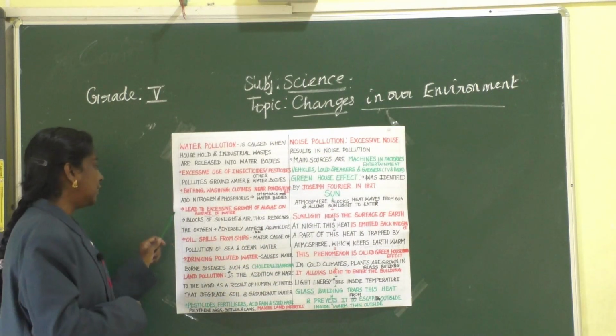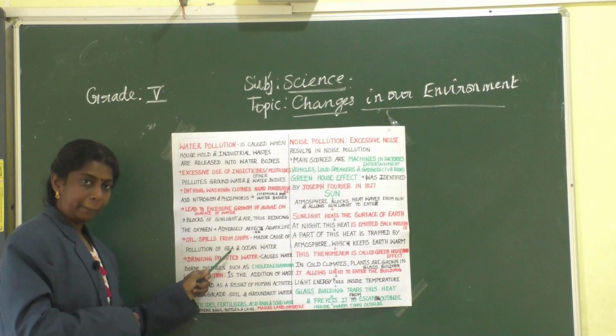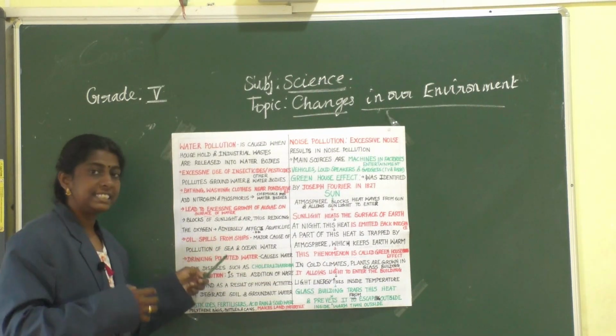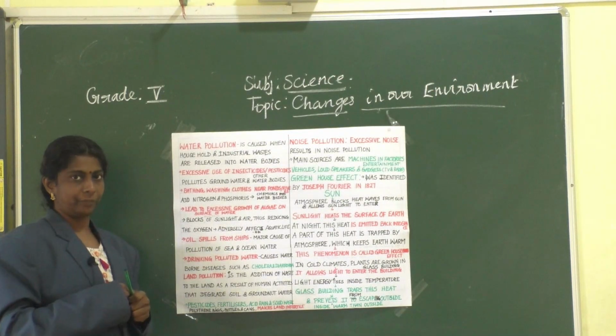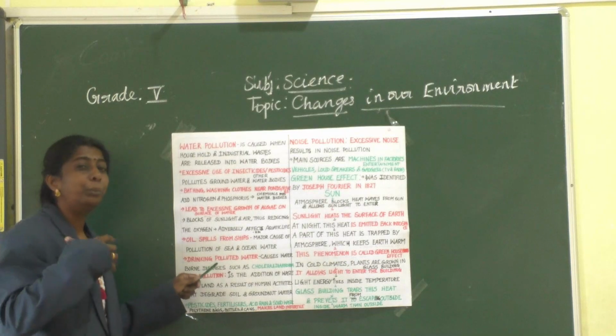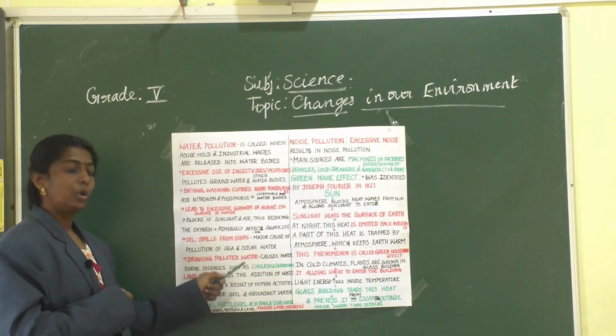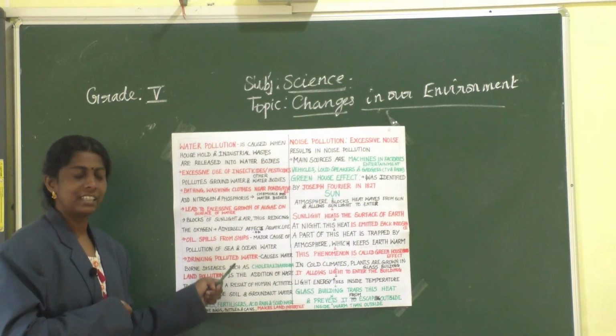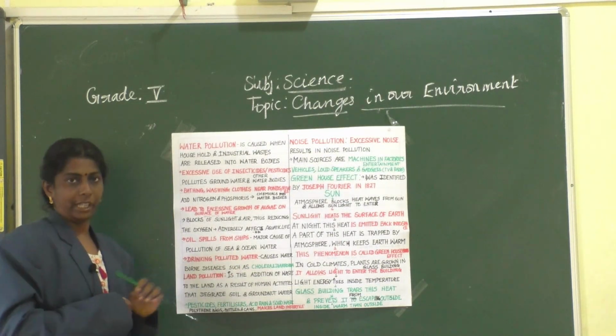Clear? The oil spills from ships are the major cause of pollution of sea and ocean water. Clear? Drinking polluted water causes waterborne diseases such as cholera and diarrhea.